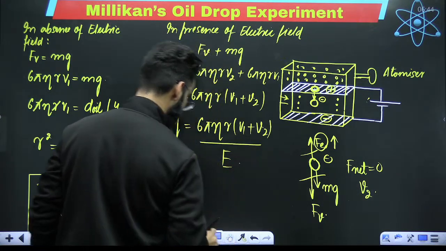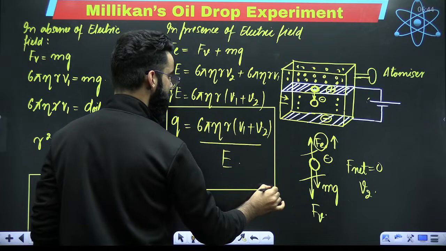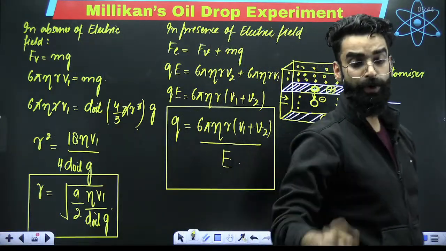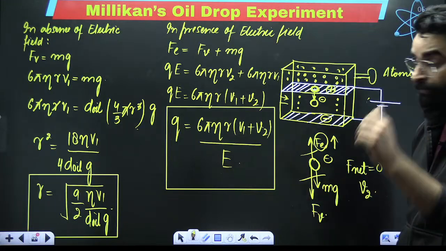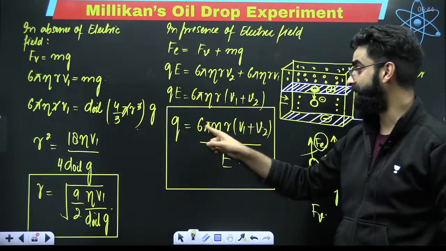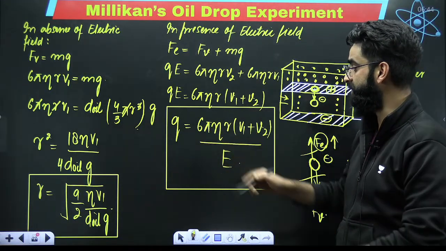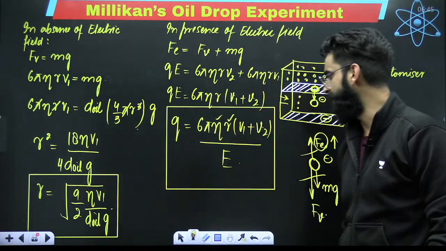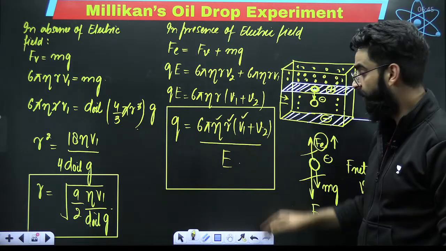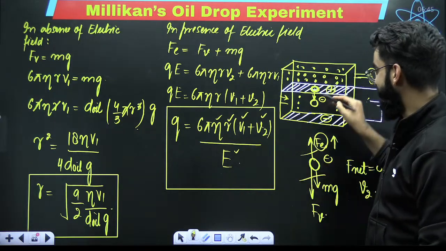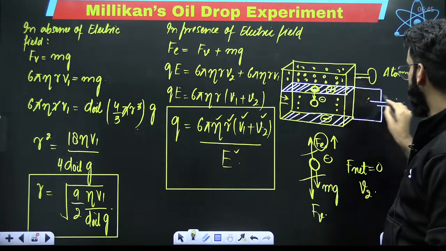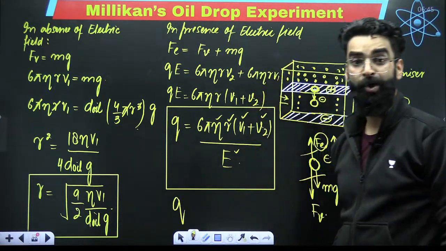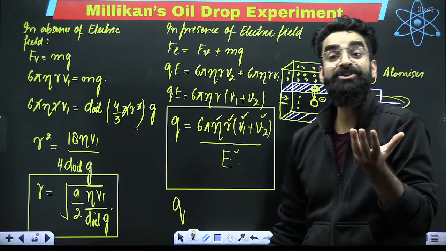Divided by E. My dear students, look at all the parameters which are involved in this particular equation. You have got a constant, coefficient of viscosity. Value already we know. Radius of the oil droplet, we already have calculated it. V1, we already know. V2, we already know. Electric field strength between these two plates with the help of this particular battery, we already know. So can't we calculate Q from here? What is Q? Q is the charge on oil droplet.